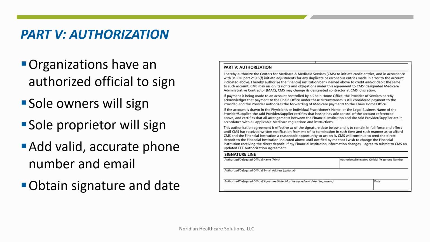A good practice is to double check that the account holder name, the routing number, and the account number match what is on the supporting documents. As stated earlier, the same information supplied on the paper version is needed for PECOS. If submitting through PECOS for an initial enrollment, complete the EFT section at the end of the application. If making changes or revalidating, navigate to the EFT section, make the desired changes, and upload the required voided check or bank letter.